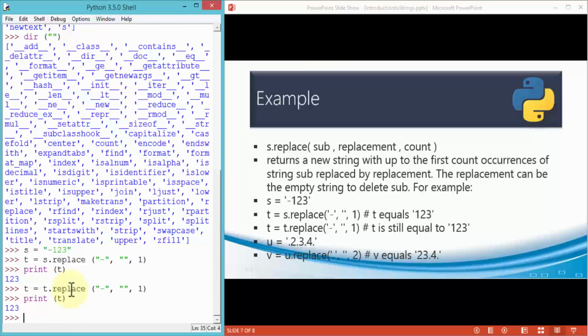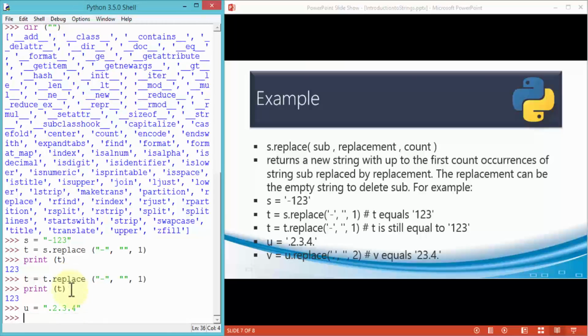So regardless of the variable name, since I'm using the same replace method, it's going to replace the same way. Now what if I have another variable such as u equals 0.2, 0.3, 0.4? So I have this sample value in u, and v equals u.replace, and this time I'm going to replace just the dot, or the decimal, with a count of 2.